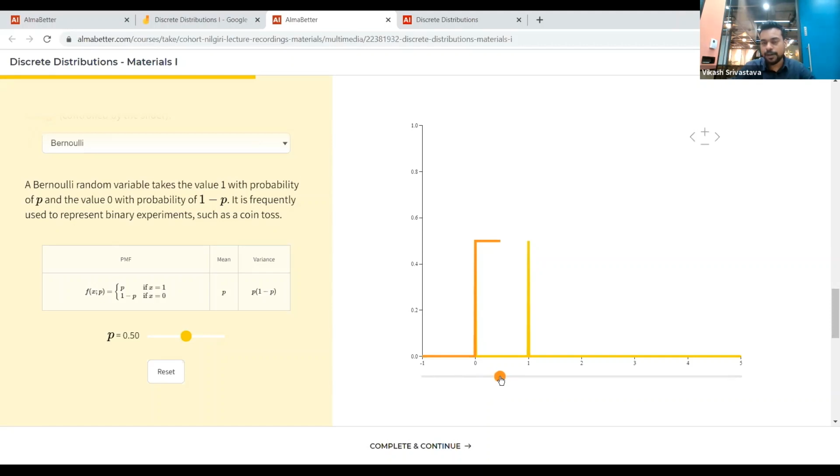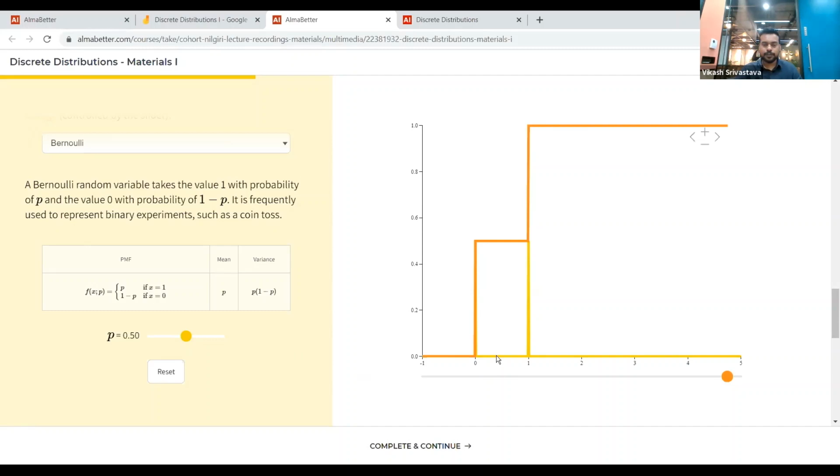It remains at 0.5 between 0 and 1, since there are no such values between 0 and 1. When it's 1, the cumulative probability is 1, and for all the values after it, it will be 1 only. So this is how we can visualize a simple Bernoulli random variable and its probability distribution. This is the CDF.